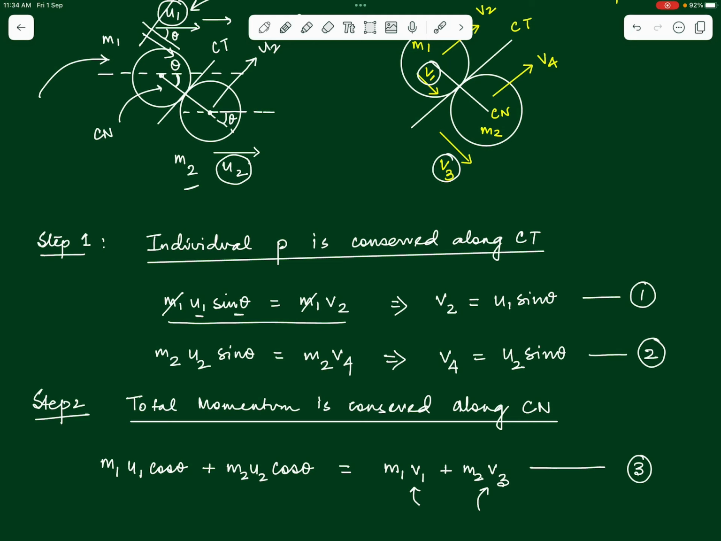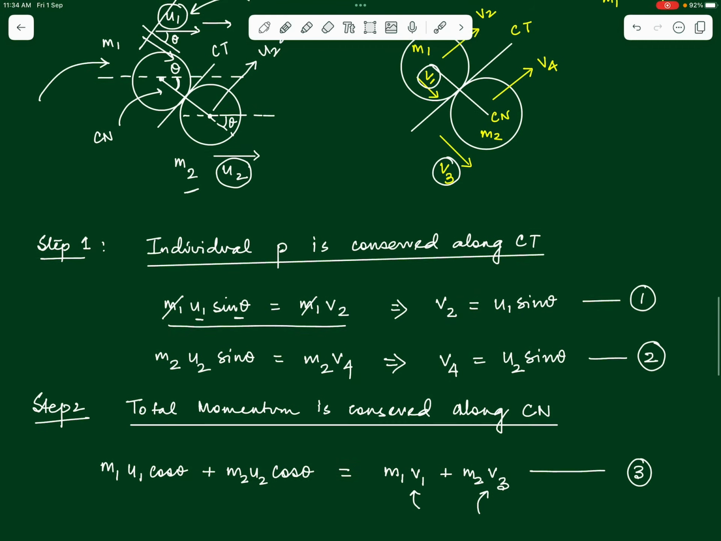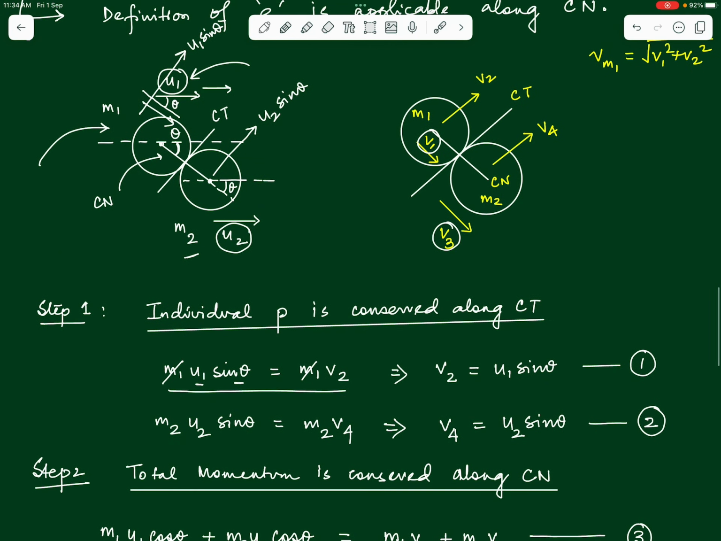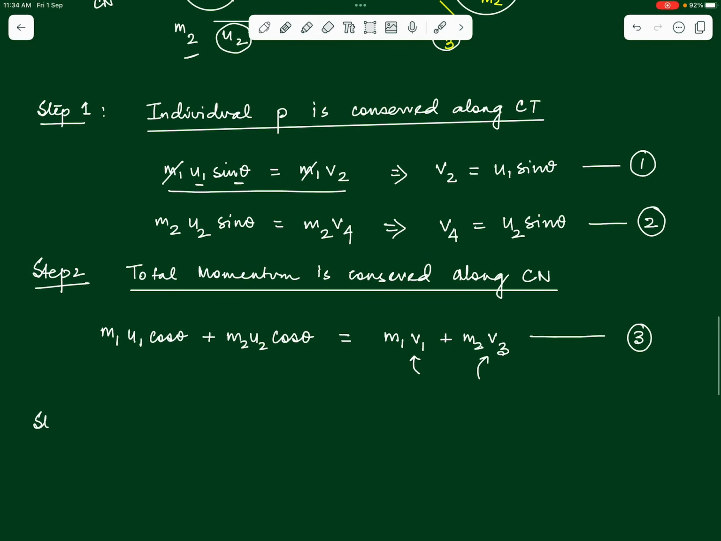And the fourth equation now comes from the definition of E, the coefficient of restitution, which basically tells us the type of collision this is, right? So for step 3, we say that the definition of E is only along the common normal. We use it along the common normal. What is that? If you remember from the last video, the definition of E is the velocity of separation